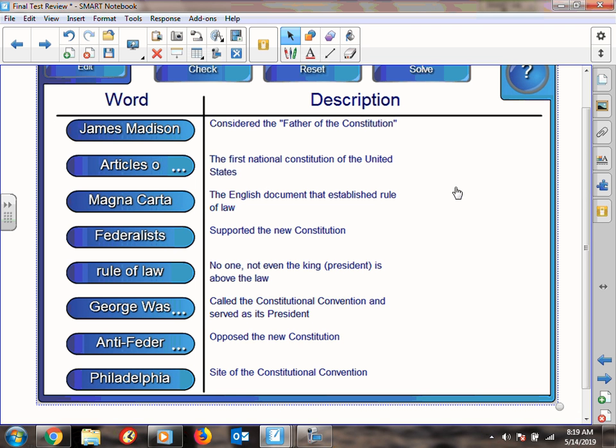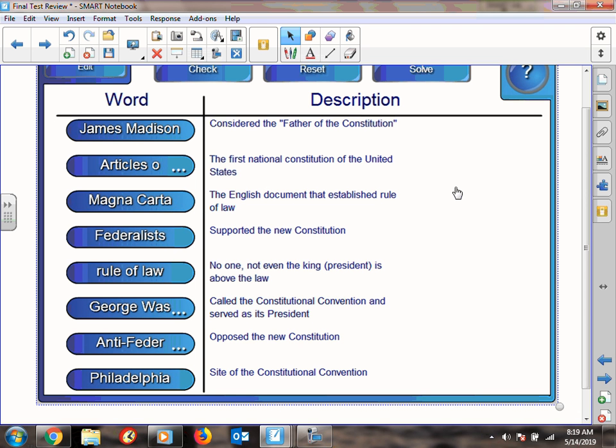Remember that there were many, many different kinds of compromises: the Great Compromise, the New Jersey Plan, the Virginia Plan, we had the Three-Fifths Compromise, how we came up with the Electoral College. All of those things came out of that, and they signed it.